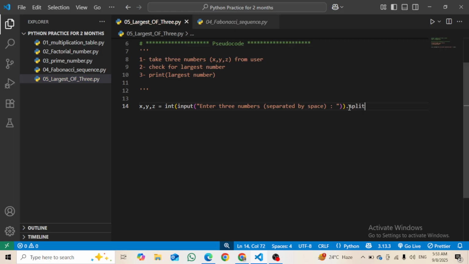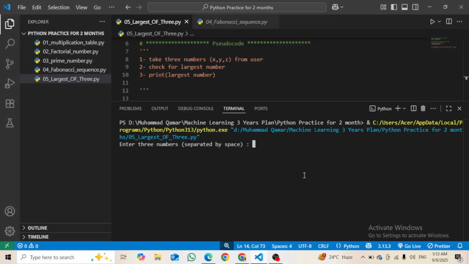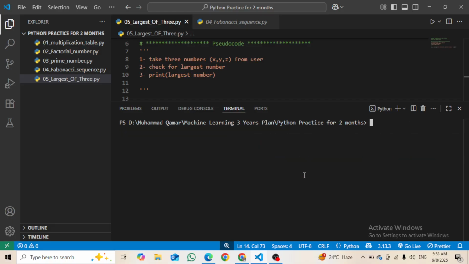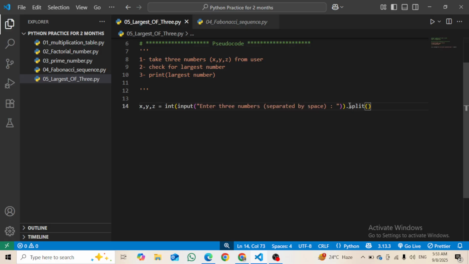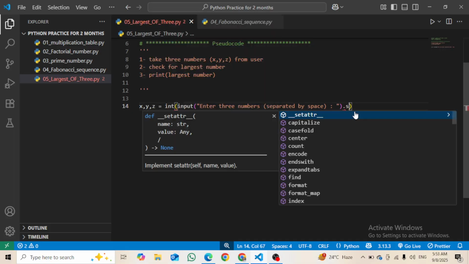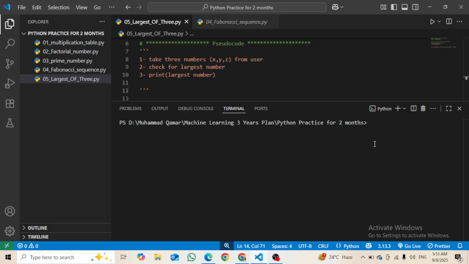No, there is no split method, I guess. Let's run it again. Give it value. No, it is not taking it. Okay, let's again do it like this, split. Okay, here we can do it. Just run it again.